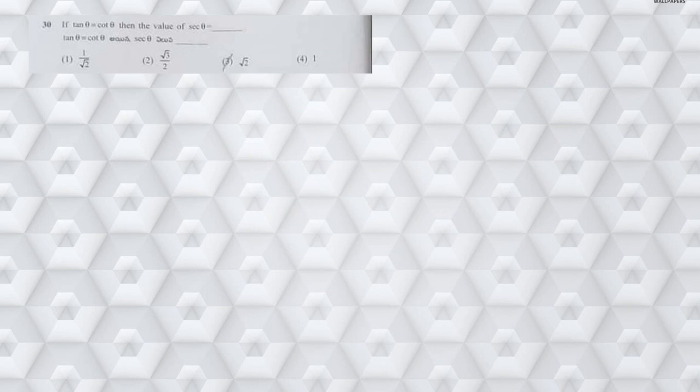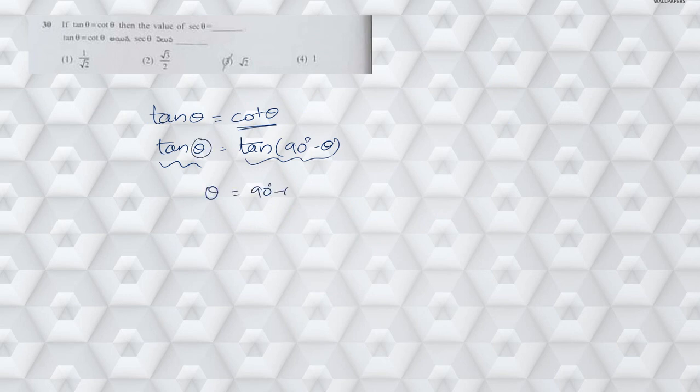Next, question number 30. He has given tan theta is equal to cot theta. So tan theta is equal to cot theta means we can change cot theta as tan theta by using the complementary angle concept. So cot theta can be written as tan of 90 degrees minus theta. Since these two are equal, the angles also should be equal. So from this, theta is equal to 90 minus theta. When I transpose minus theta, it becomes 2 theta is equal to 90 degrees. So clearly theta is equal to 45 degrees, right?